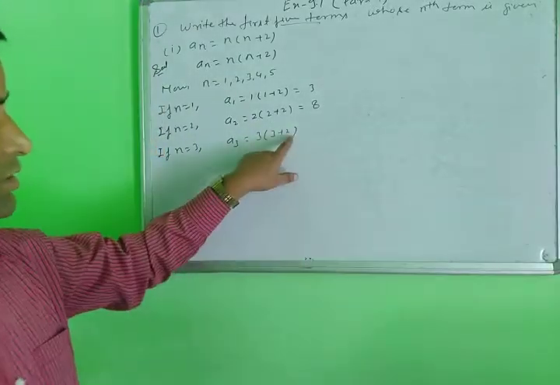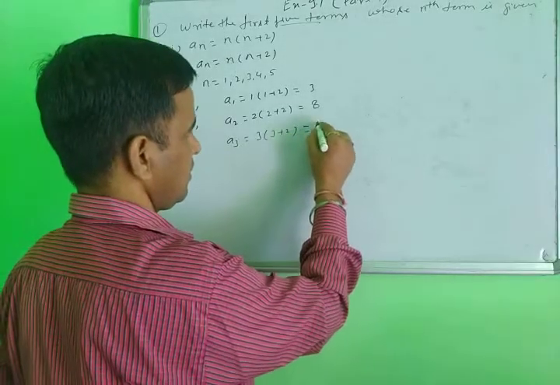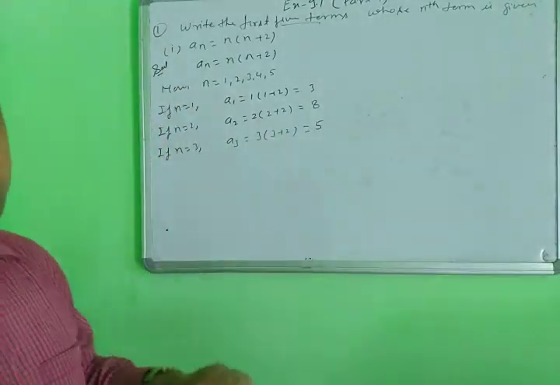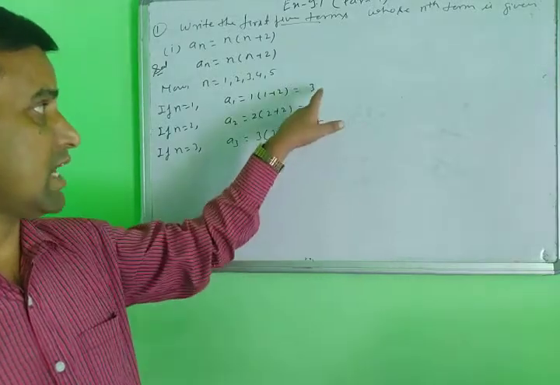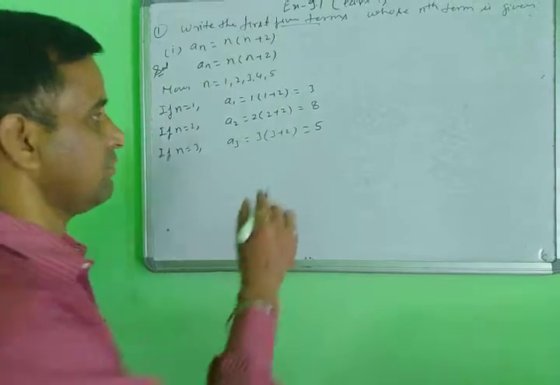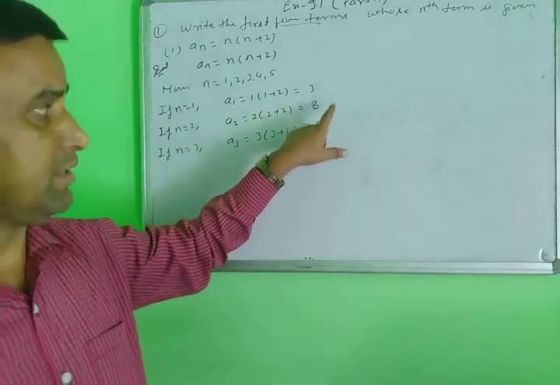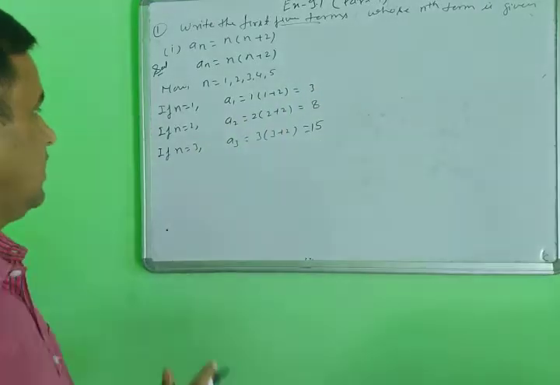3 plus 2 is 5, and 5 times 3 is 15. This is a series, this is not an AP. When you check the difference, between the first two terms it is 5, but here it is not 5, it is 7. This is not an AP, this is only a series.